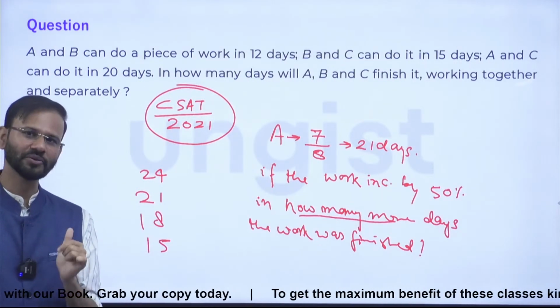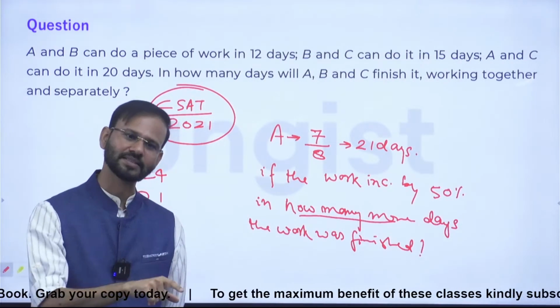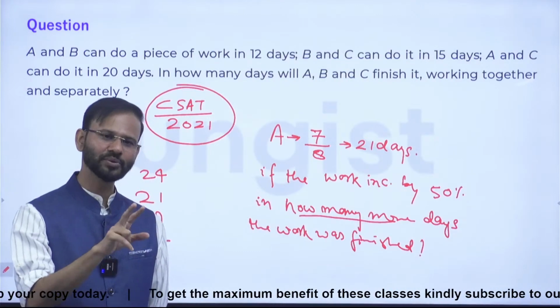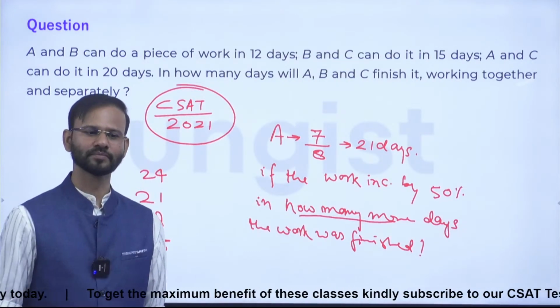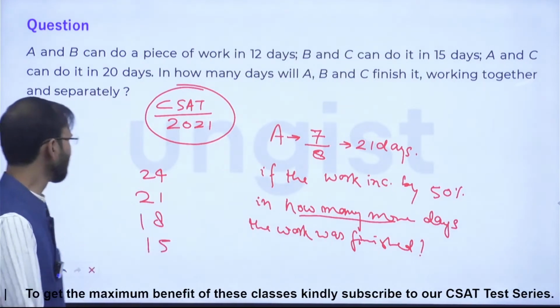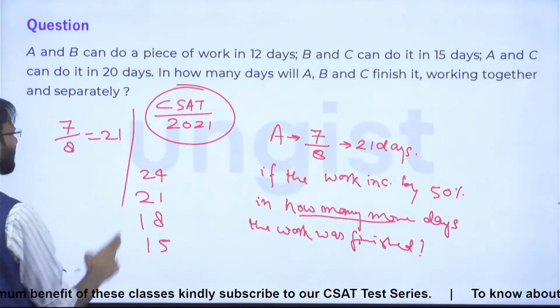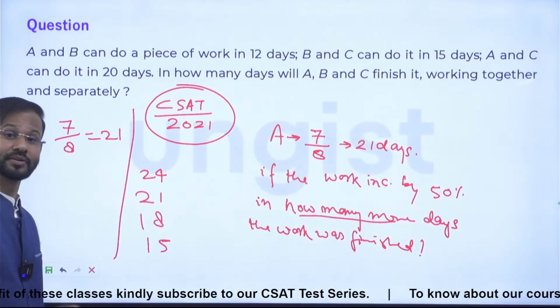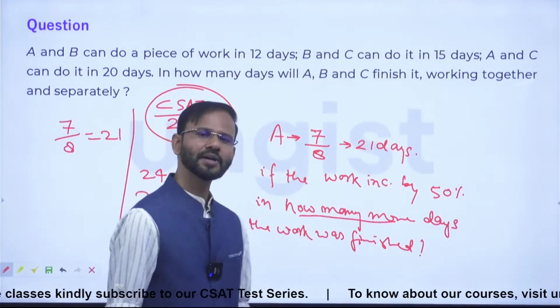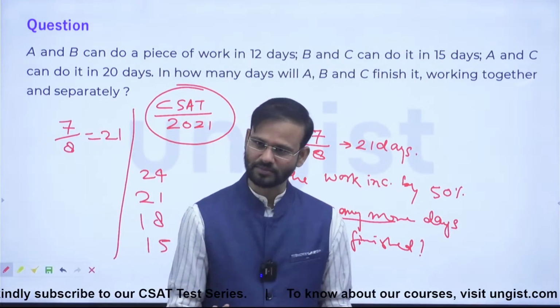Guys, मुझे ये बताइए, 7/8 of the work, if you are doing in 21 days, then in how many days you can do the entire work? 24 days. 7/8 is equal to 21. Then what is the entire value? 24. So guys, it means A can do the entire work in 24 days. Fine.